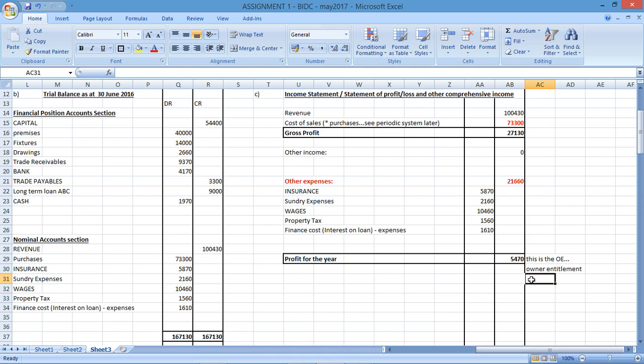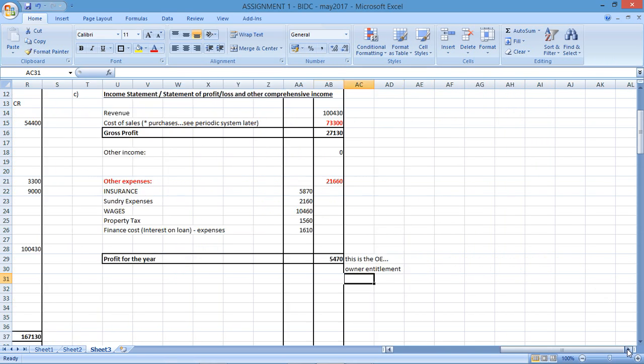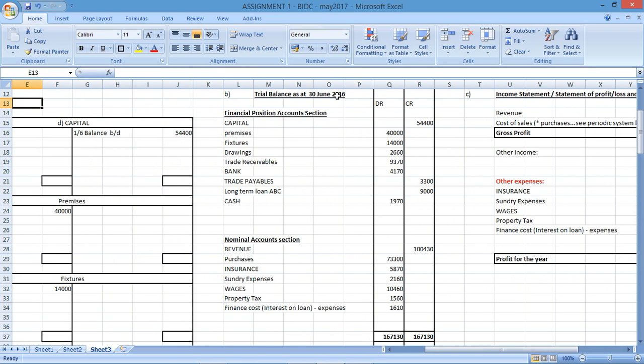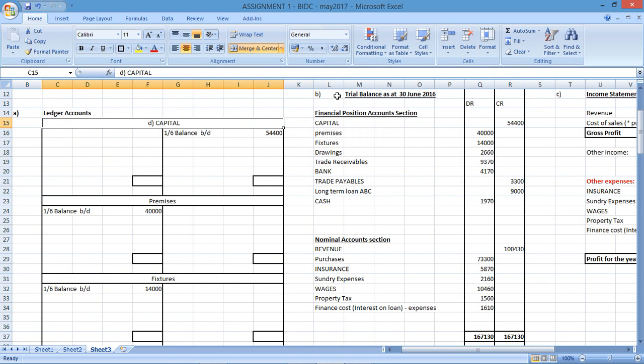D says, complete the capital account by transferring the profit and total drawings for the year. Balance the capital account. So when looking at D, we know what the profit is, so let's do D. D is capital accounts after calculating the profit. So we need the capital account. So I'm going to go back and I'm going to get our capital account.